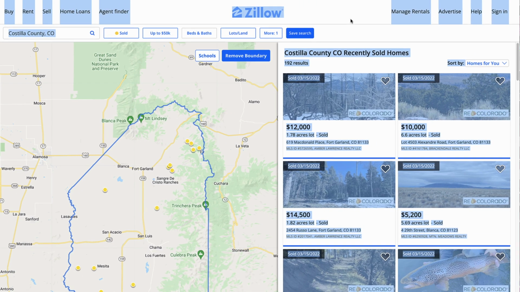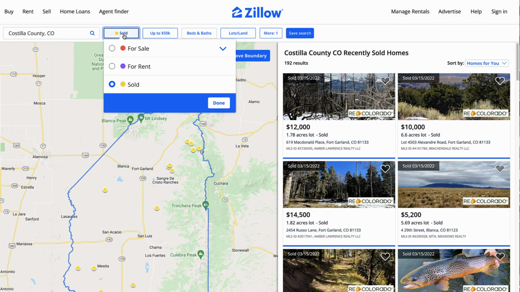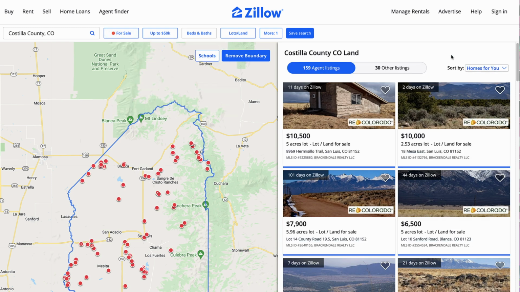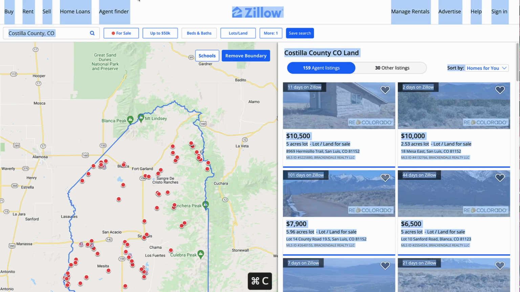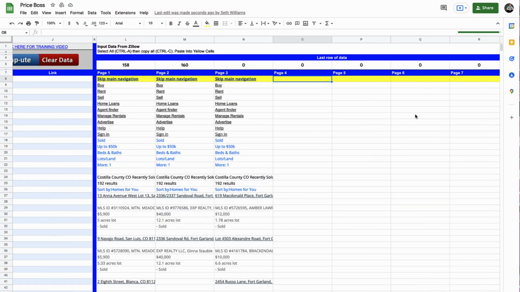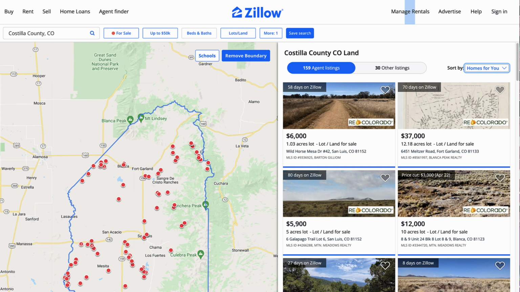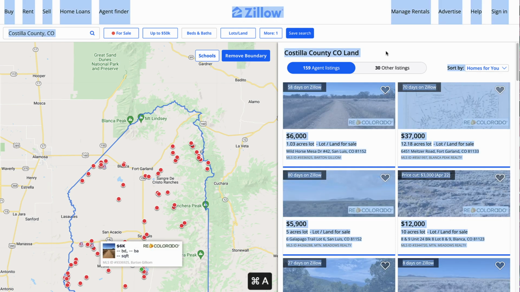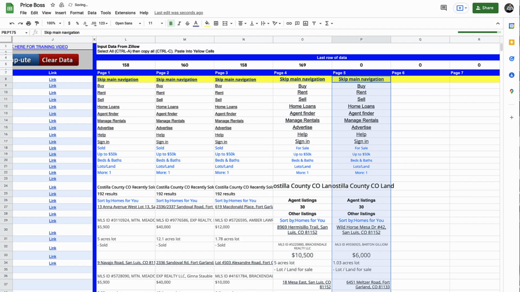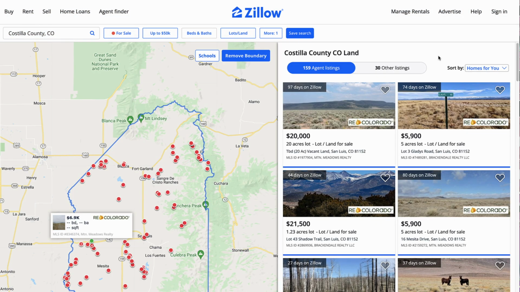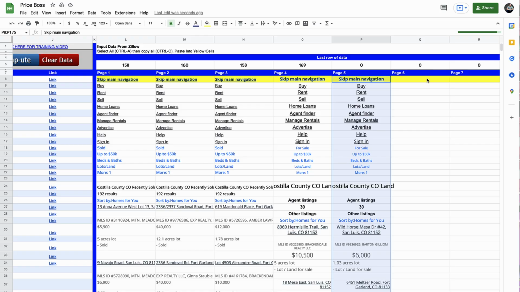So say if we didn't have enough data, we could go over here and say, let's go get the for sale ones now. It's going to completely repopulate all these listings, and we could go through the same motions again. So we're going to copy this now from the first page, and I'm going to move over here to page 4 to paste it there, just so that we don't overwrite our existing one. And then we'll go to page 2 here, copy that. And then page 3 of the for sale listings. Same thing, copy all this, paste it there.